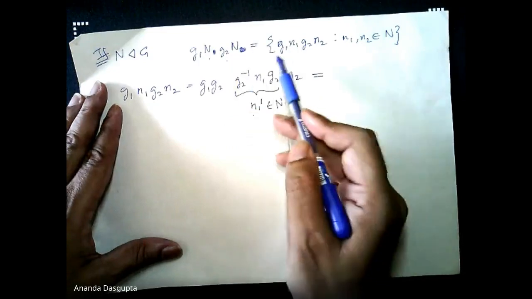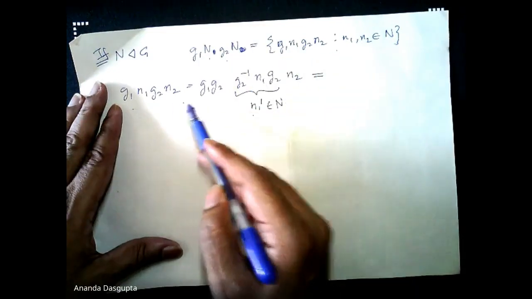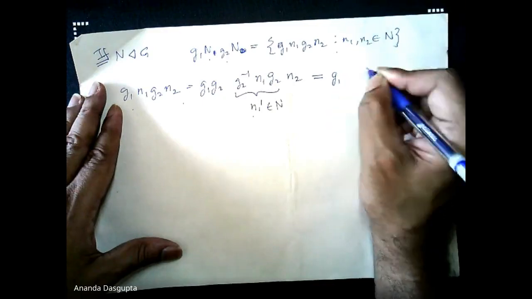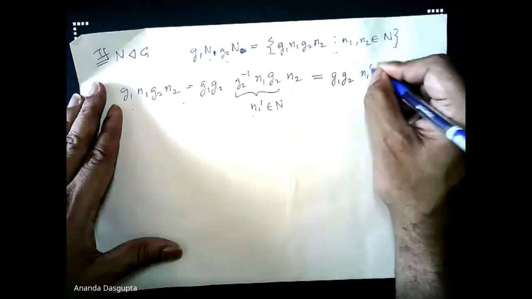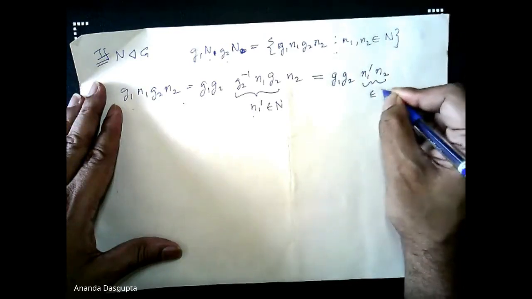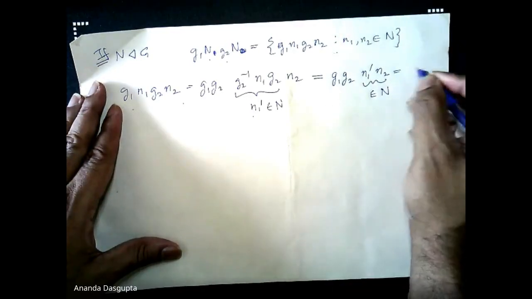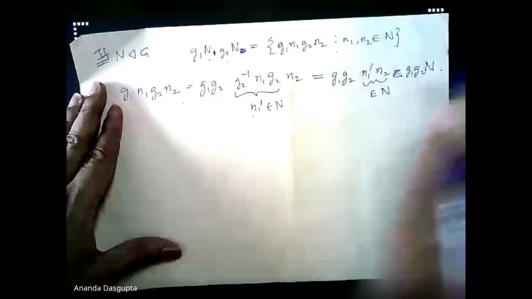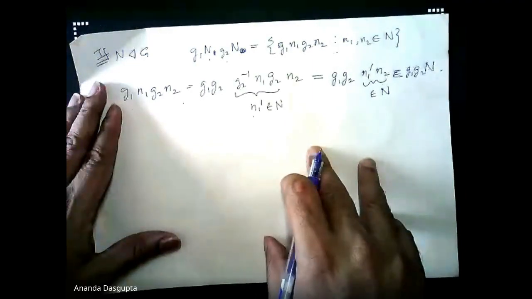G1N times G2N is this. And then the proof goes through rather simply. You end up with G1, G2 into N1 prime N2. This is something which belongs to capital N. Hence, this belongs to G1, G2N. So what have we shown?